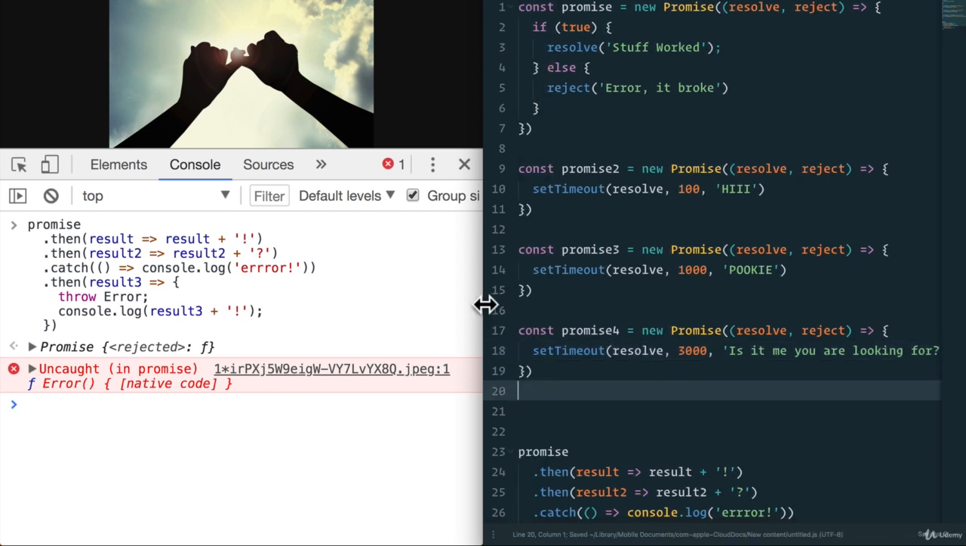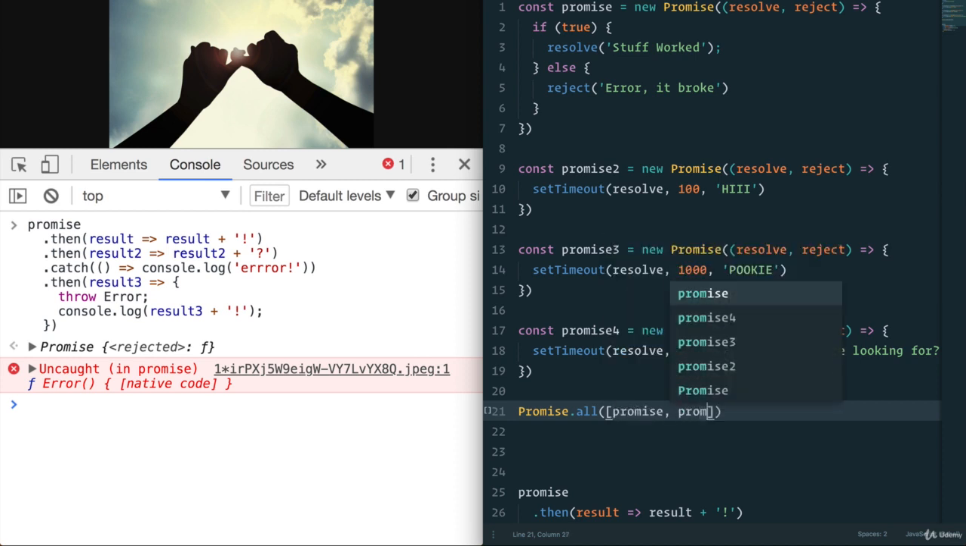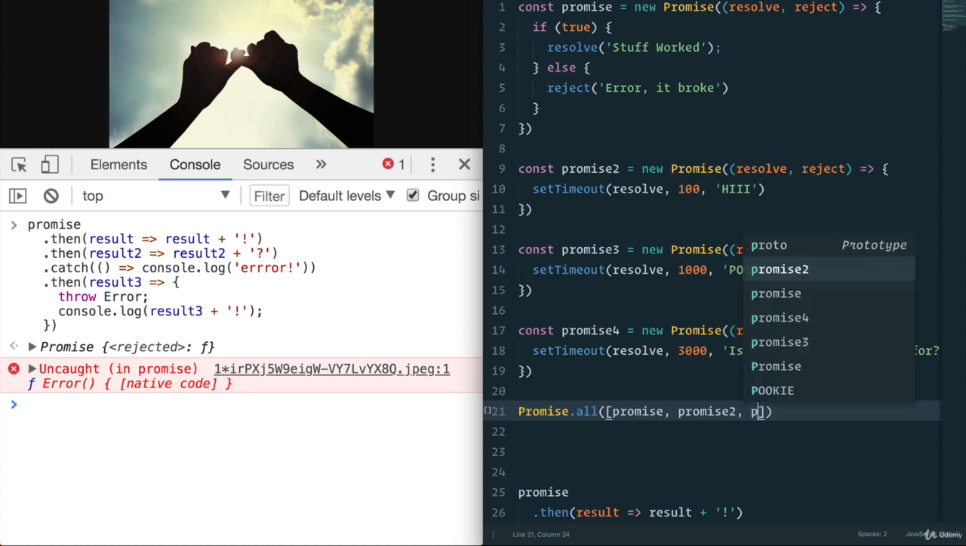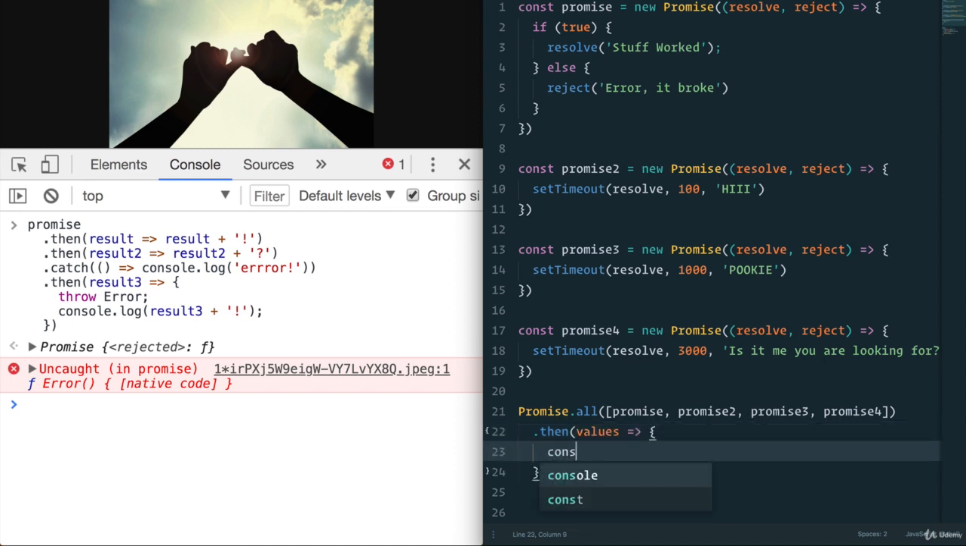All right, so we have these promises. Well, again, a feature that we have is something called Promise.all. Promise.all takes an array of promises, in our case promise 1, promise 2, promise 3, and then let's do promise 4. That's a lot of promises. And in here, we can do a .then, and the values will be returned as an array in the order that they were just written down. And here we can just console.log values.